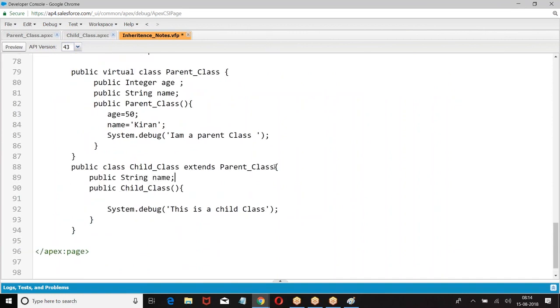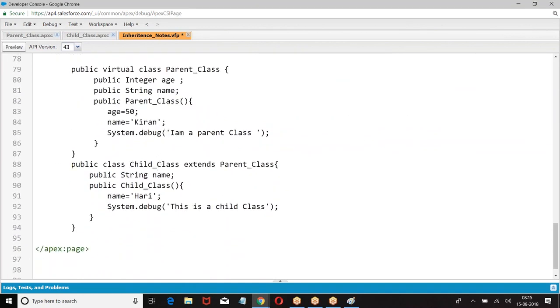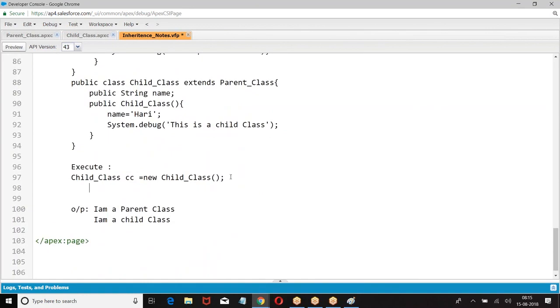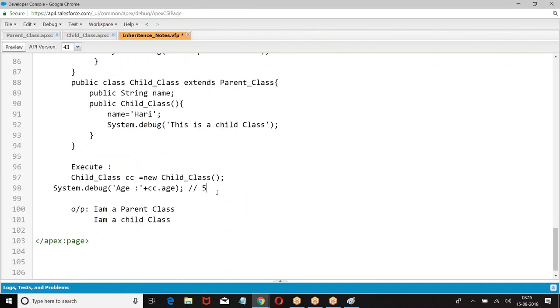Public string. So when I try to execute the program, system.debug age value is, so we are going to get a value as 50.